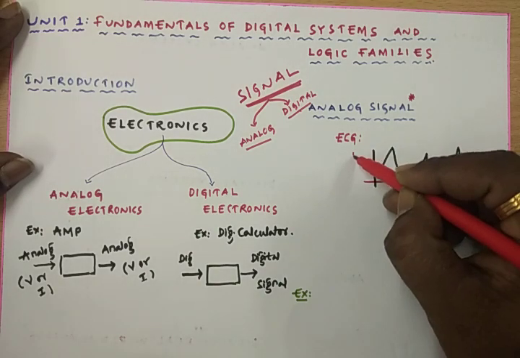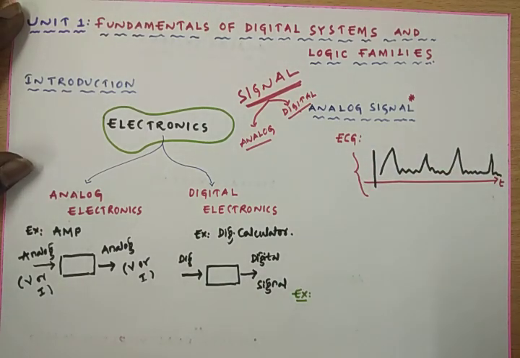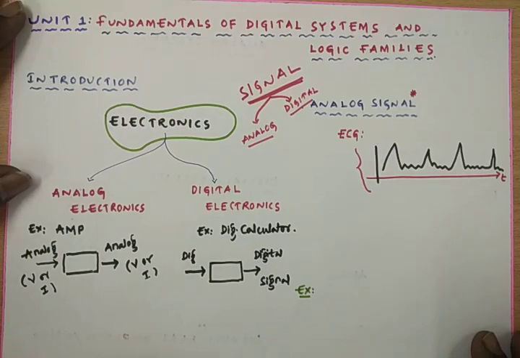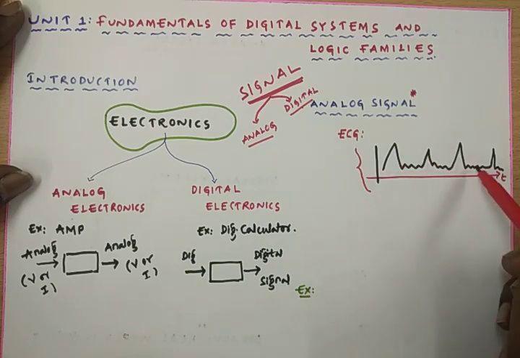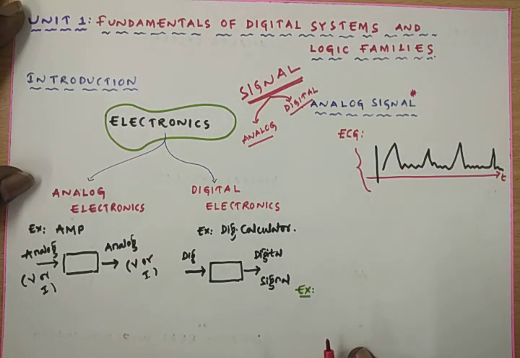Then what information is it conveying? It is describing the functionality of the human heart. The definition of the analog signal is very, very simple: a signal continuously varying with respect to the time is called an analog signal.